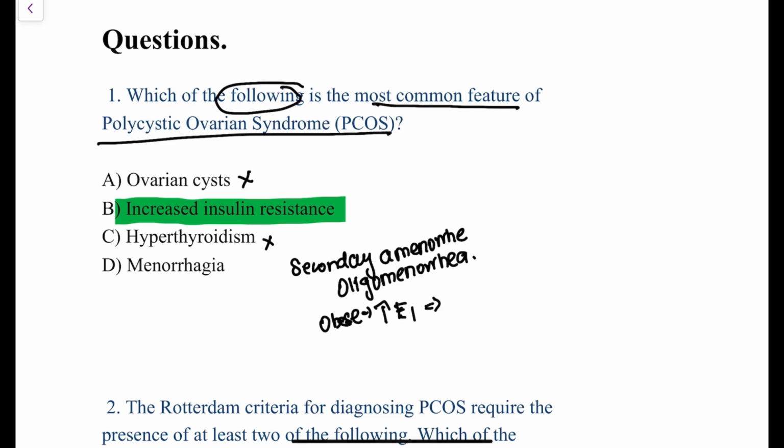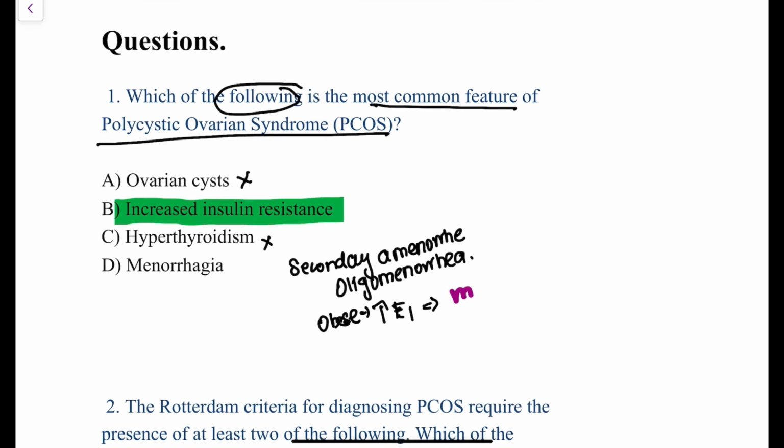Since they have increased adipose tissue, the level of E1 is increased in them. Because of the increase in E1, these obese PCOS patients might have menorrhagia, but definitely menorrhagia is not a common feature of PCOS. So this option is also cancelled.